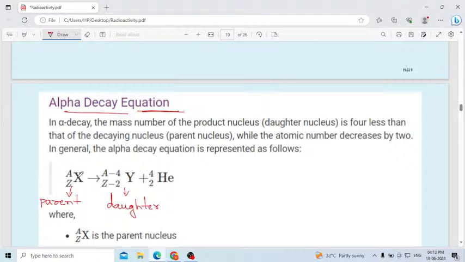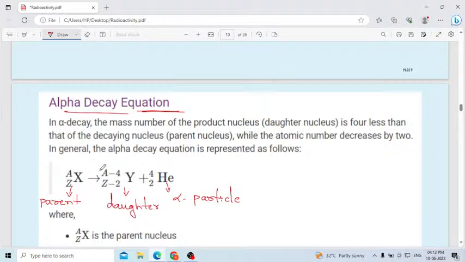X is some unknown atom. It will start decaying, it will start radioactive. Then you will get this alpha particle. Helium we will consider as an alpha particle. Then Y we will get as the daughter atom or daughter nucleus.